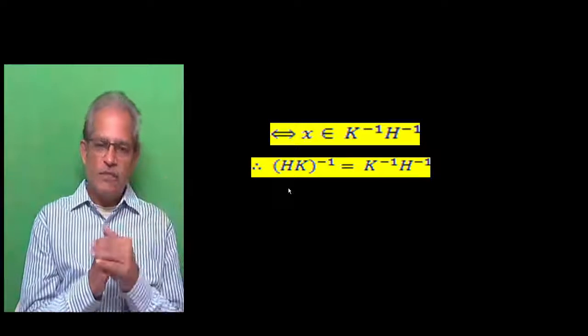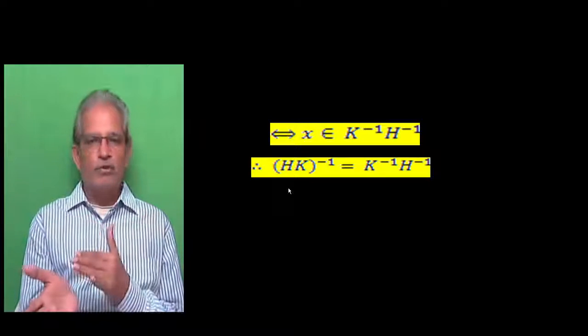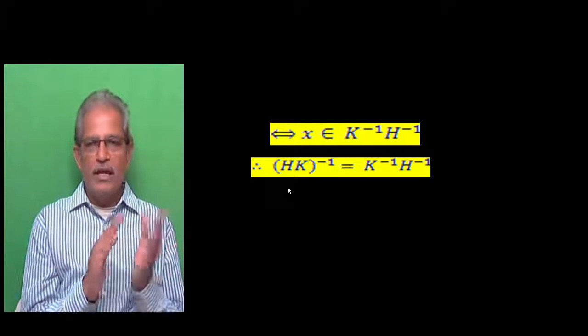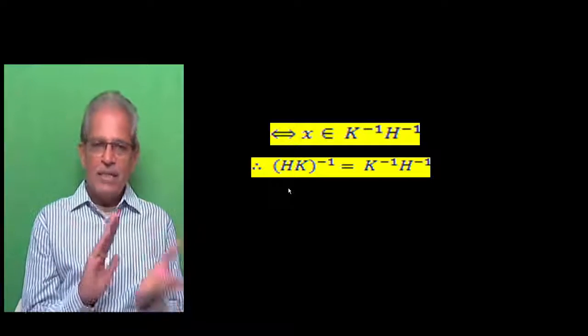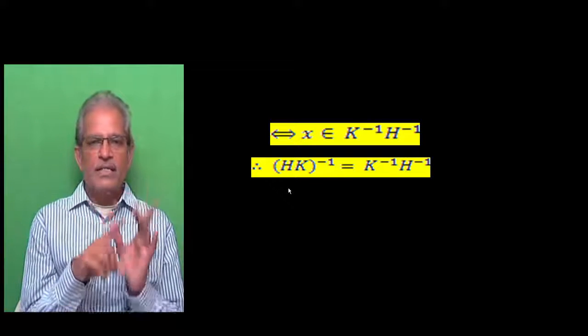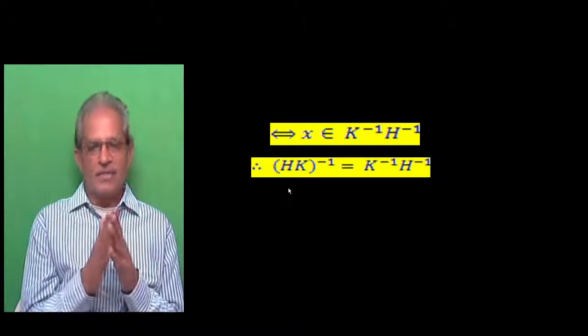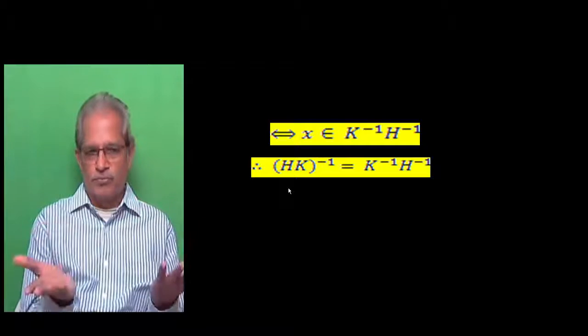So we started with x belonging to (HK) whole inverse. Finally, we proved that x belongs to K inverse H inverse, implies and implied by. So because of this, (HK) whole inverse is equal to K inverse H inverse. And that is the proof.